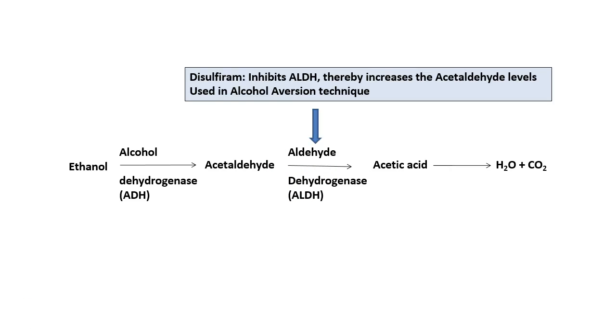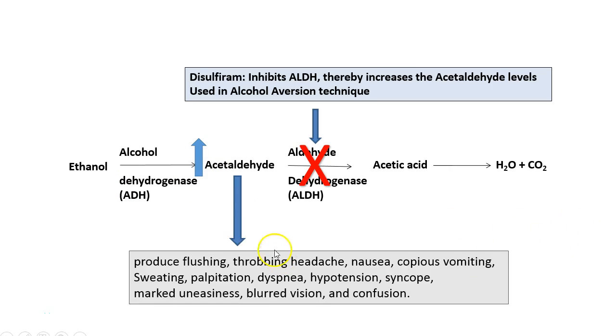There is a drug which can inhibit aldehyde dehydrogenase, known as disulfiram. Disulfiram inhibits this enzyme, thereby increasing the levels of acetaldehyde. And once the acetaldehyde level increases, that can lead to flushing, throbbing headache, nausea, vomiting, sweating, palpitations, dyspnea, hypotension, syncope, marked uneasiness, blurred vision, and confusion.